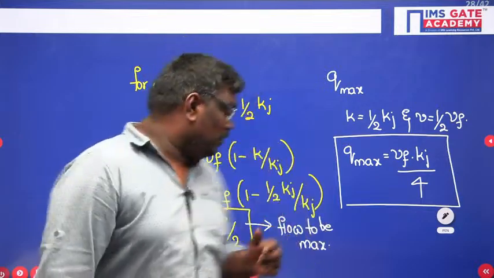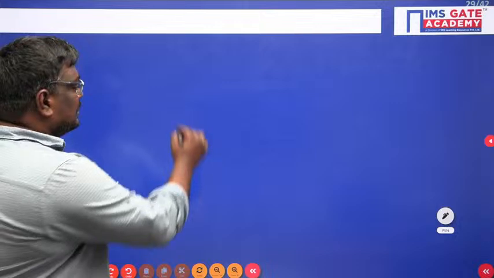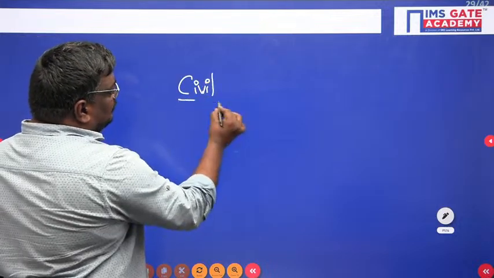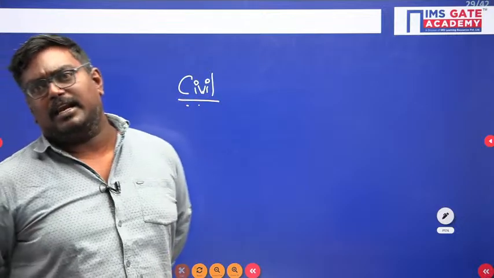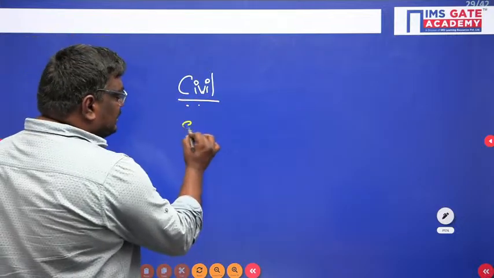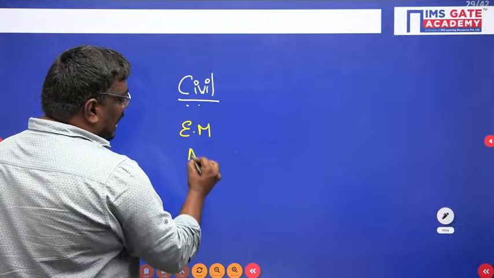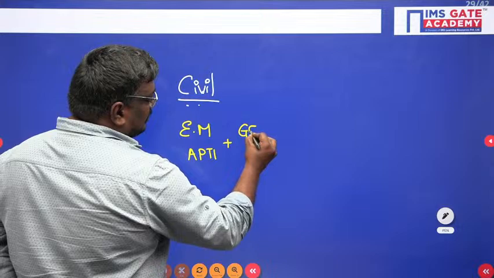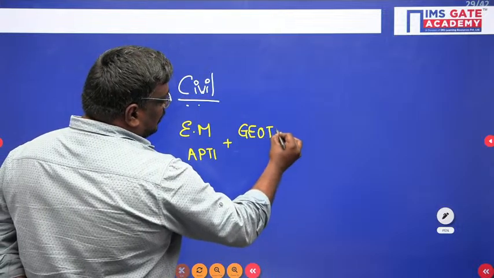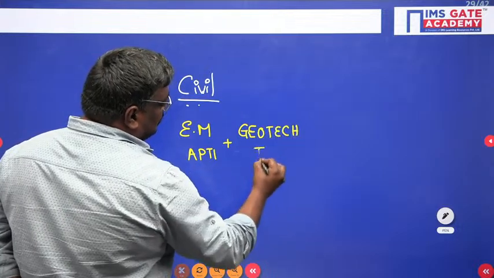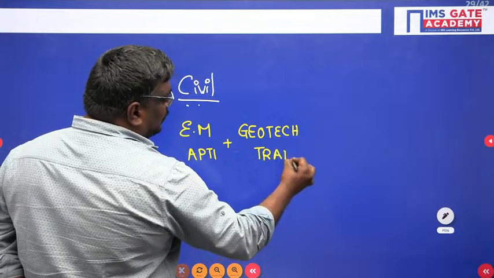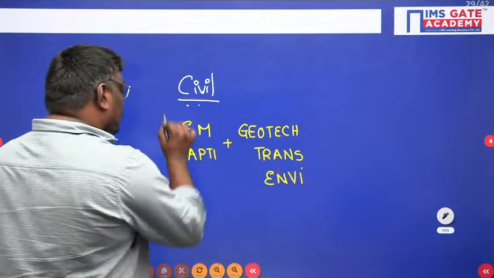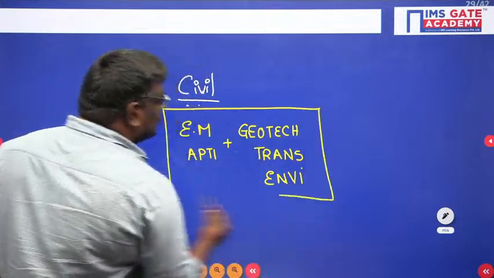Especially if you are from civil engineering, if you want to target just qualifying, then study engineering maths, aptitude plus geotech, transportation and environmental only. Try to make as much revision as possible of these subjects in these 5 days.